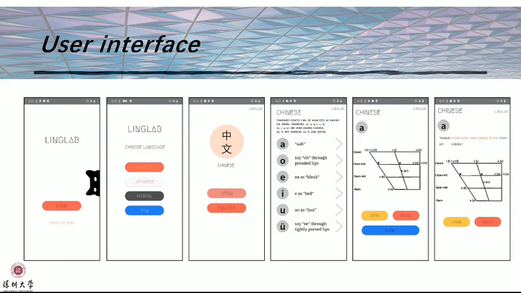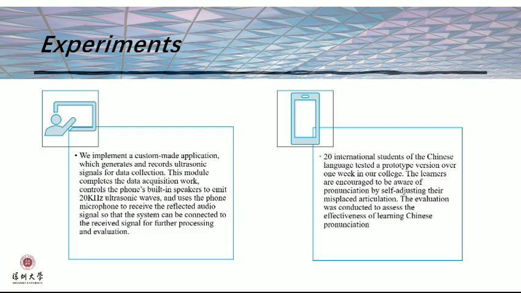Here is our user interface. Users can select which language or vowel to learn. Our pronunciation system can give users instructions on how to adjust their mispronunciation after they practice and record. For example, the system feedback is like "Please move your tongue to the front." We implement a custom-made application on a Huawei Mate 9, which generates and records ultrasonic signals for data collection.